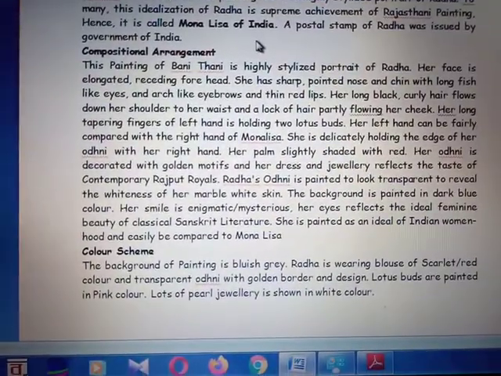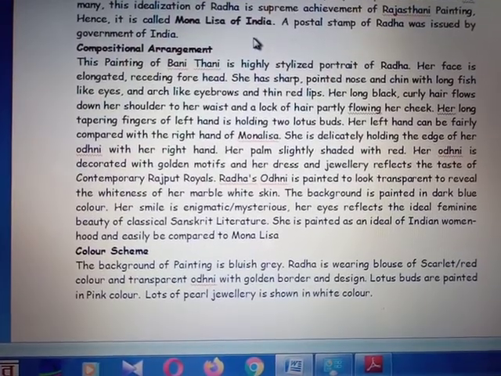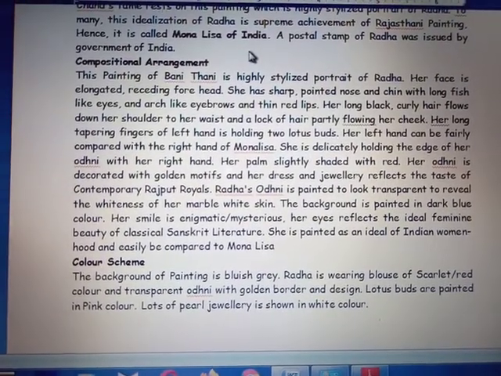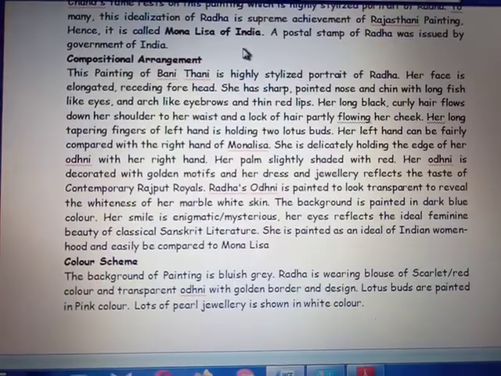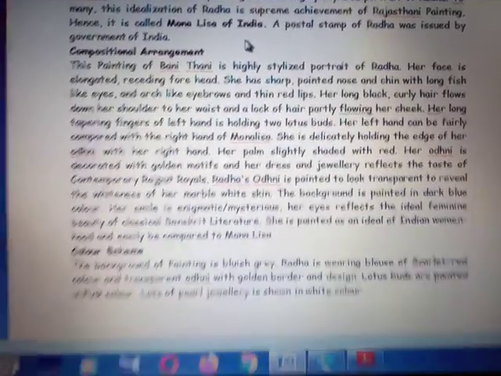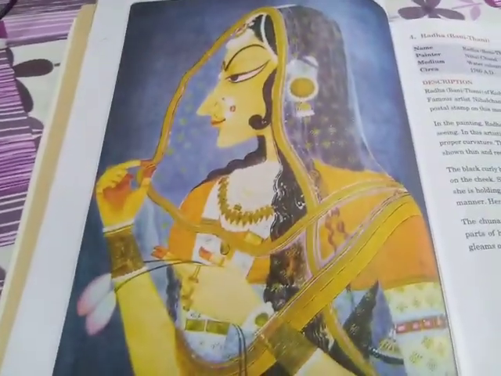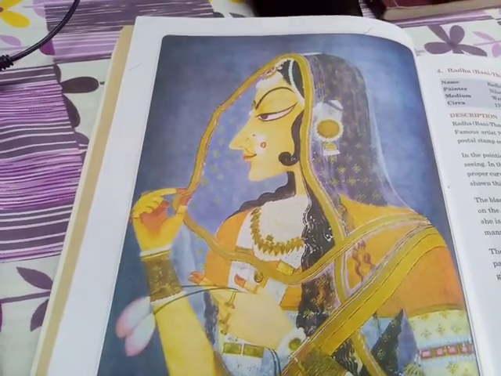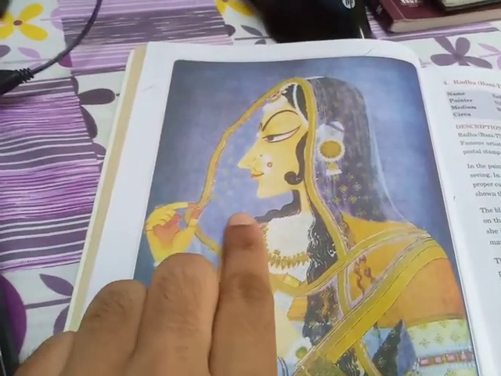Radha's odni is painted to look transparent to reveal the whiteness of her marble white skin. That is why this transparent drapery reflects the marble white skin.